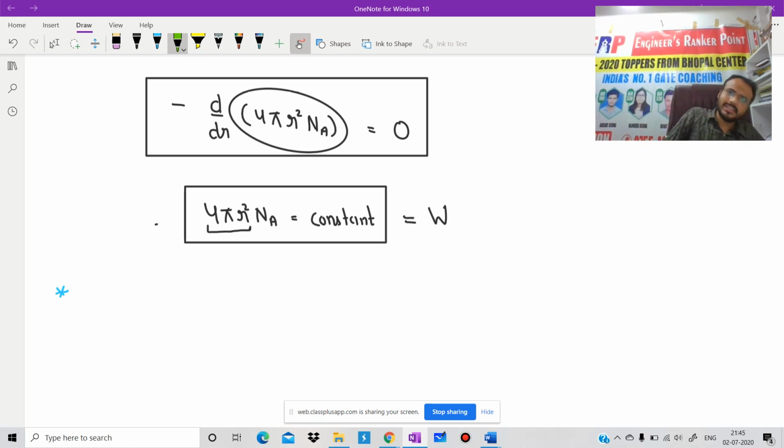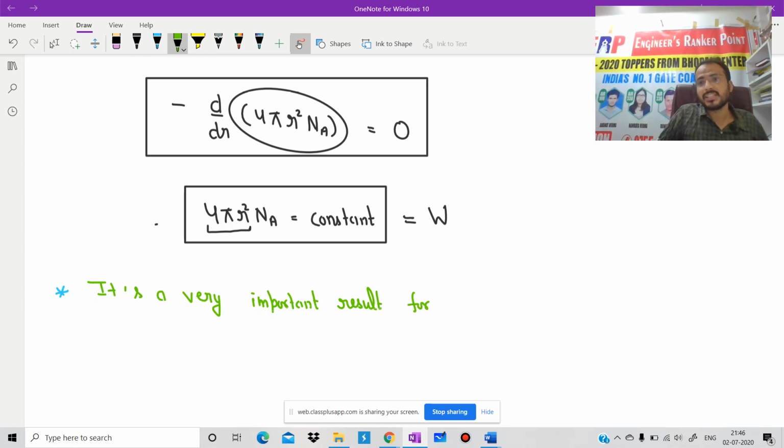Then write down. It is a very important result. For which case? For steady state diffusion. Through which type of area?